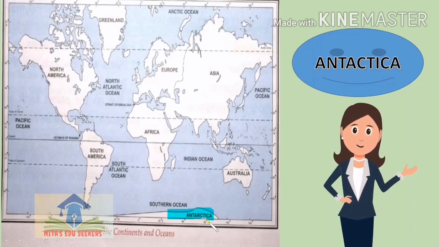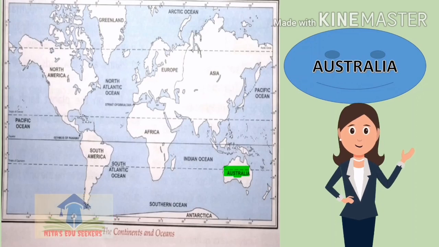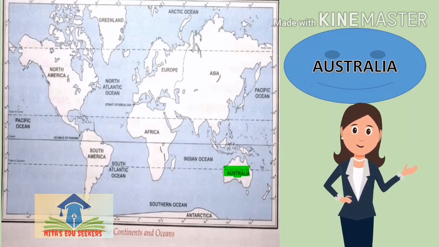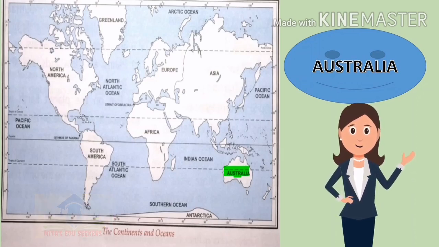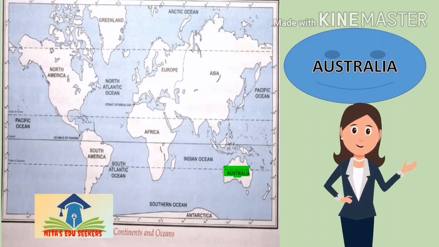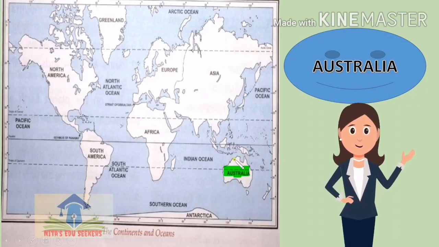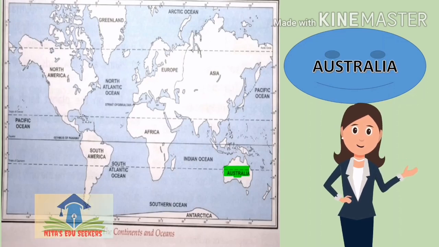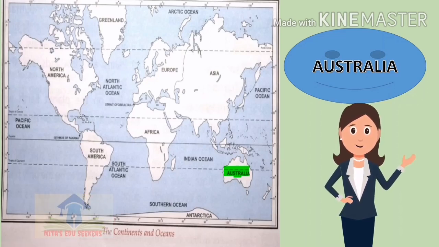Now let's move to a very important continent of the world, Australia. Australia is the next continent. It is also known as the island continent because it is surrounded by water from all sides. Australia is the smallest continent, and it is both a continent as well as a country. It was discovered in 1707 and lies in the southern hemisphere. This is the continent which lies in the southern hemisphere.